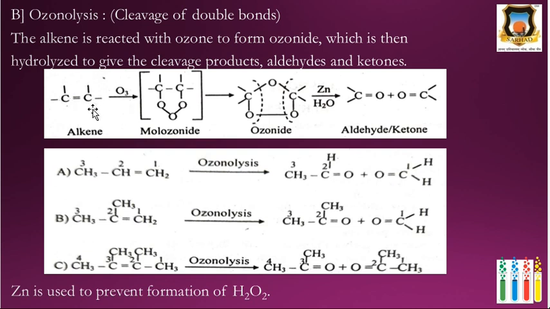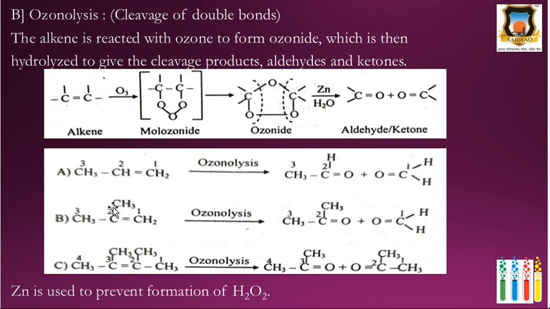First, the alkene undergoes ozonolysis. It gives molozonide, and this molozonide is converted into ozonide. And this ozonide undergoes reaction with water in the presence of zinc. It gives aldehydes and ketones. Here this carbon has hydrogen and a CH3 group, therefore it gives acetaldehyde, and on this carbon there are two hydrogens, therefore it gives formaldehyde.